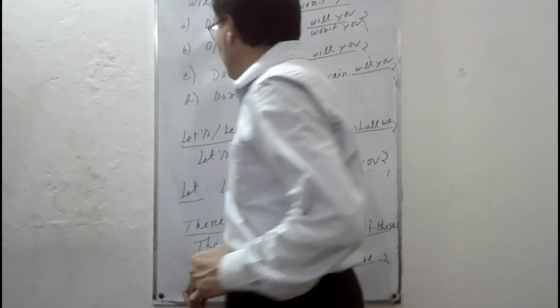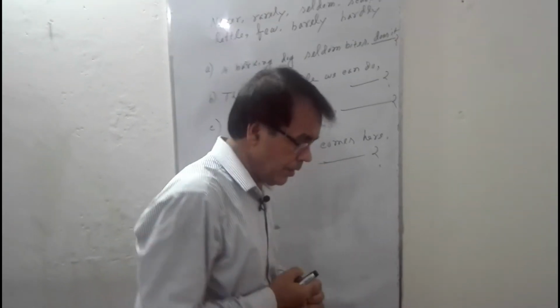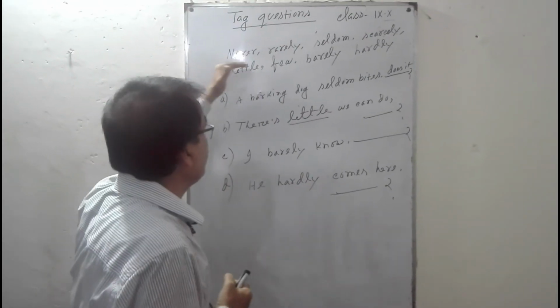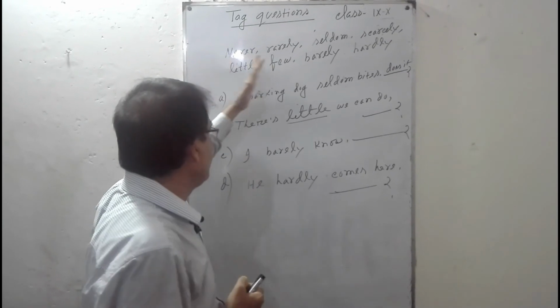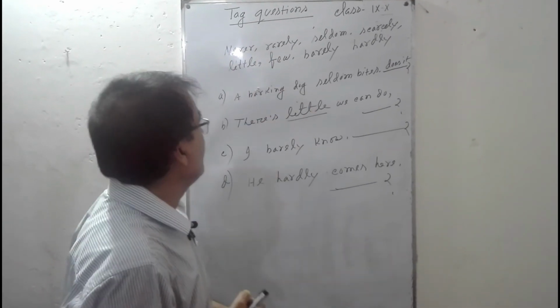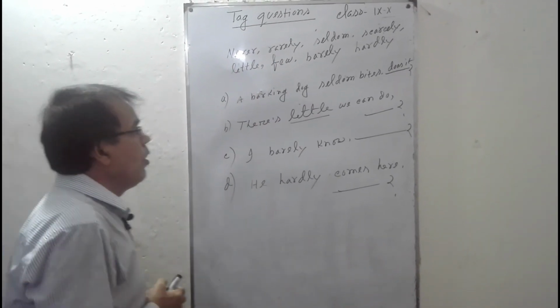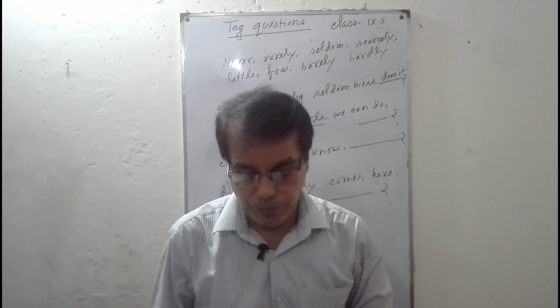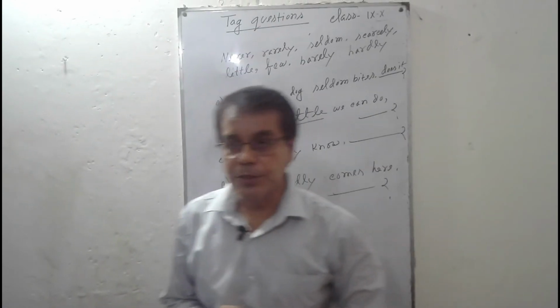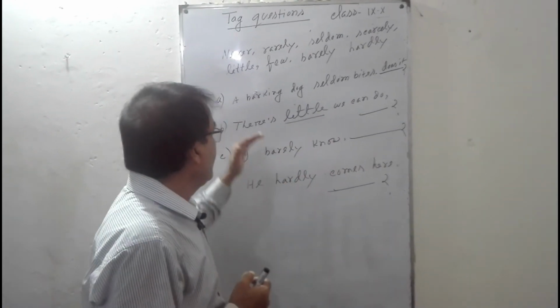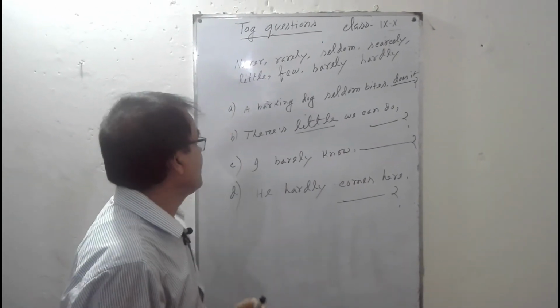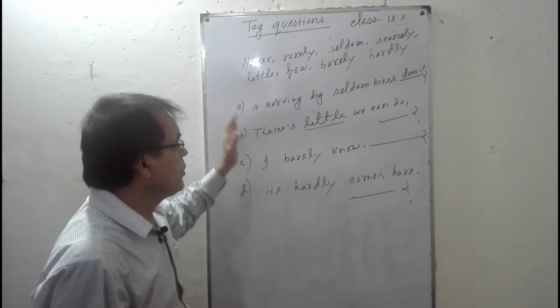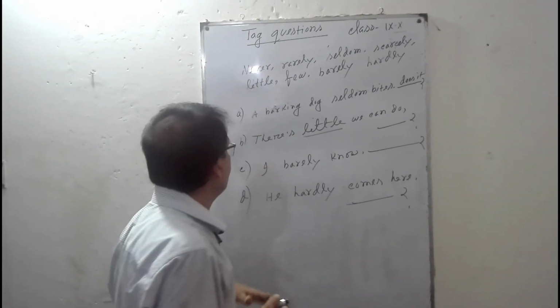Okay, my dear learners, come to the next rule. Now, my students, you know about negative words. Never, rarely, seldom, scarcely, little, few, hardly, barely have a negative sense. We treat a statement with these words like a negative sentence. So the tag question is positive.